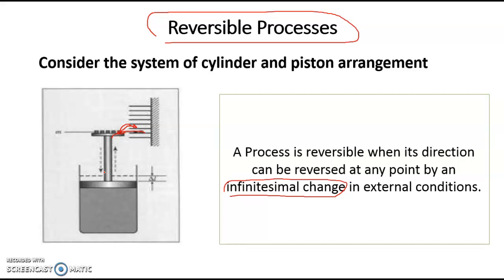Now I am putting back the mass. So changing the direction, I can take the condition back to its original condition. So that is called a reversible process, and this is the most efficient process for the given state change.